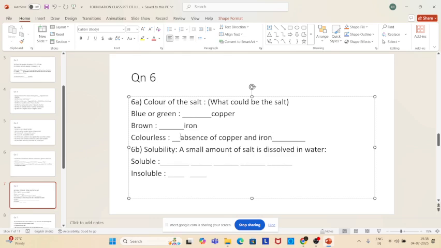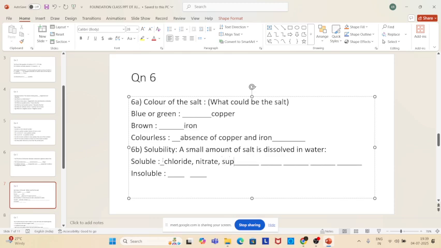Okay. Kavinaya, can you read 6b? Yes, sir. Solubility. A small amount of salt is dissolved in water. Soluble, insoluble. Which salts will be soluble? Chloride, like NaCl and KCl. Chloride will dissolve. Then nitrate will dissolve, because we put nitrate fertilizer and irrigate, so that dissolves.